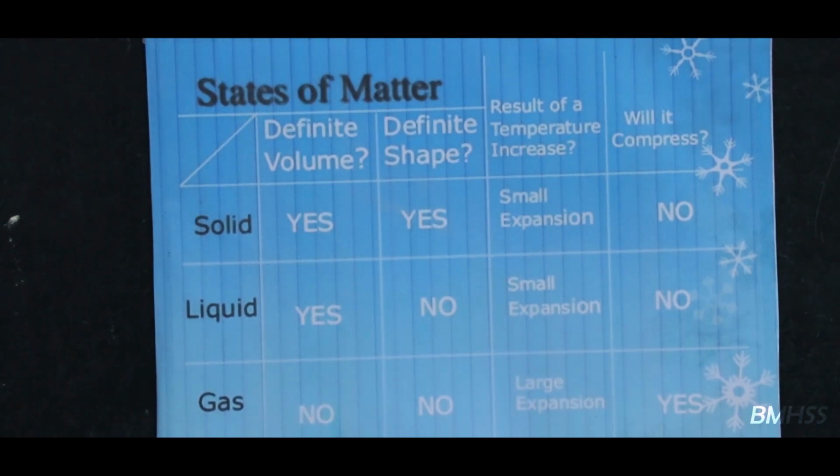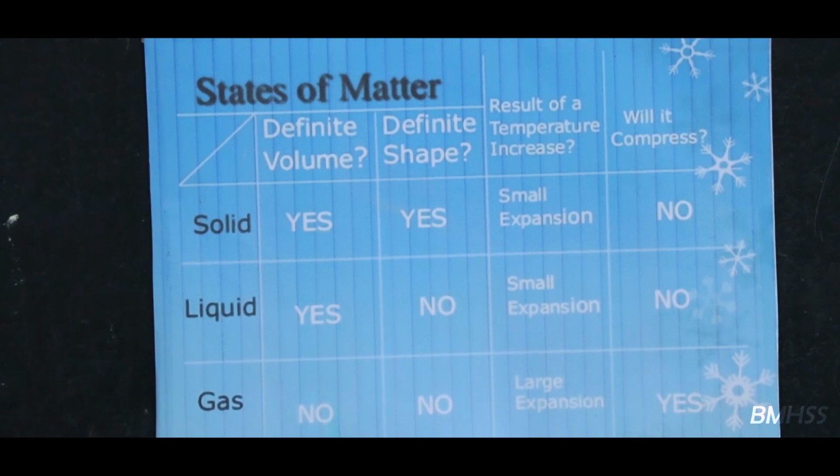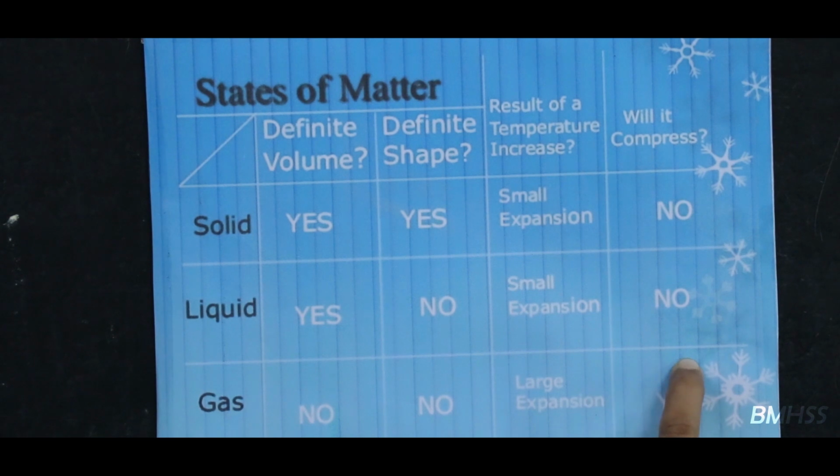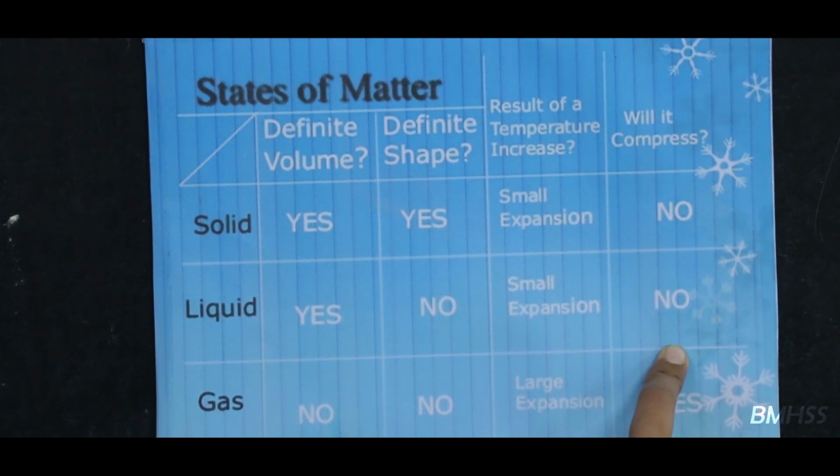Yes, expansion will be there, but here the expansion will be less. Why? Because the molecules are arranged in a random manner, but they are close to each other. Now the last property is compressibility. Compressibility here means, yes, water can be compressed, but not too much; only a negligible amount can be compressed. That is why here we have written no.